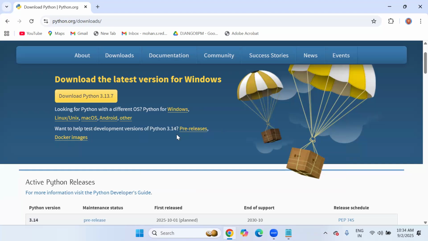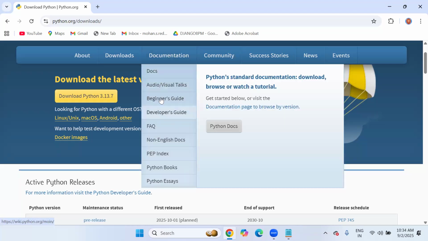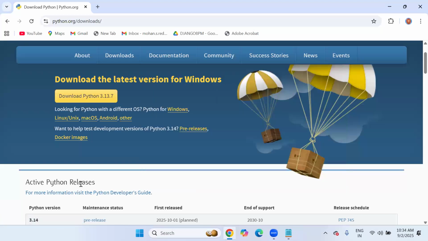Free means no need to take any license. Directly feel free to visit this official website, download the software, install it and enjoy the code. Or if you have any doubts, go to the documentation sections, where so many documents are there. You can try to understand it, and the source code is also available.